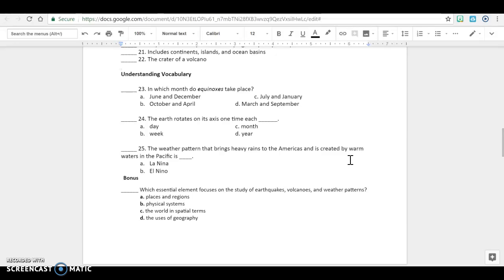Number 25. The weather pattern that brings heavy rains to the Americas and is created by warm waters in the Pacific is A. La Niña, B. El Niño. Bonus. Which essential element focuses on the study of earthquakes, volcanoes, and weather patterns? A. Places and regions. B. Physical systems. C. The world in spatial terms. Or D. The uses of geography.